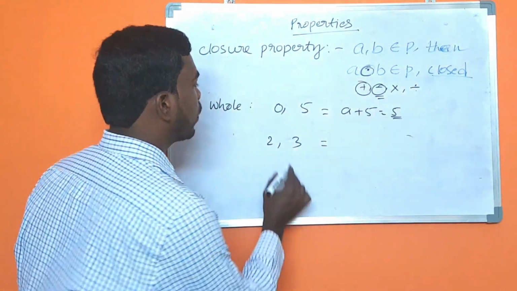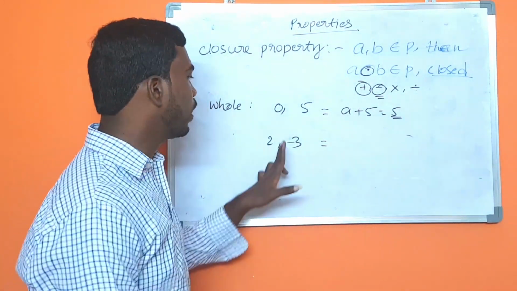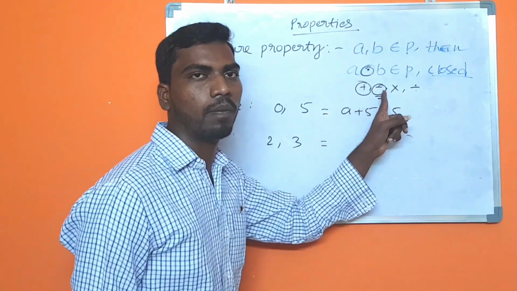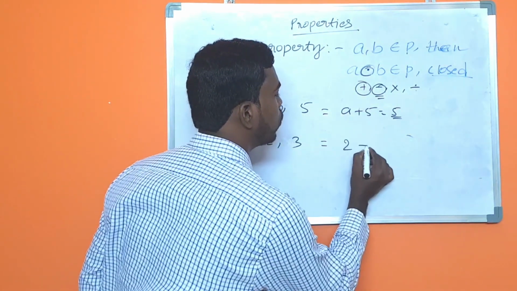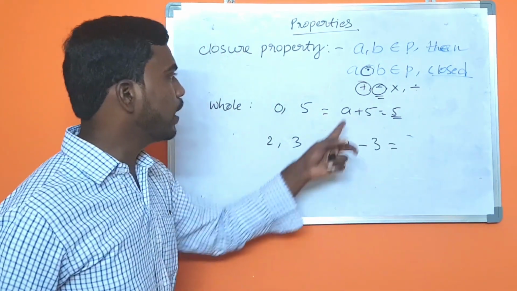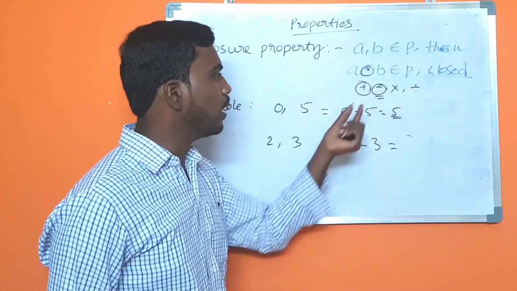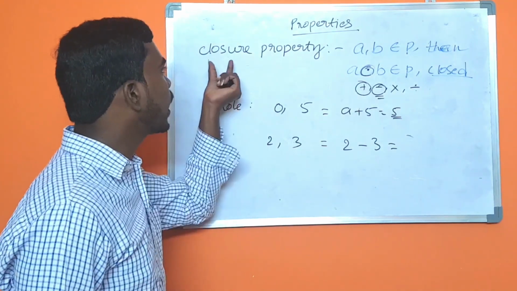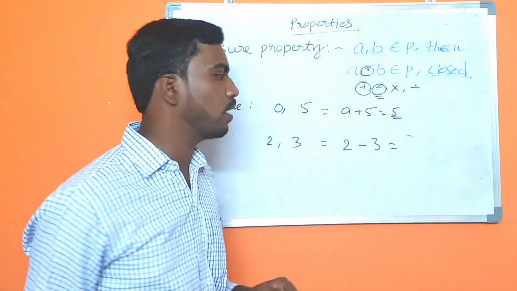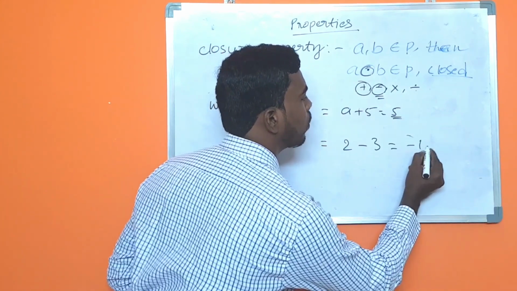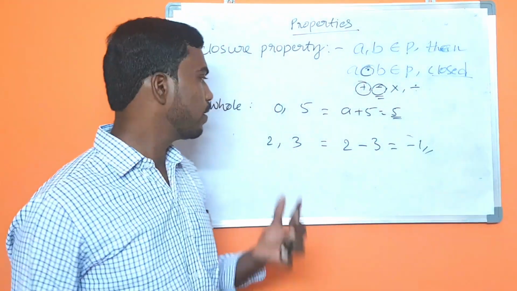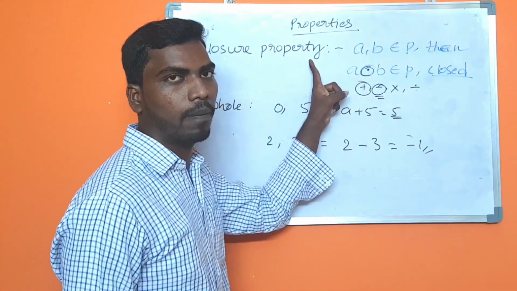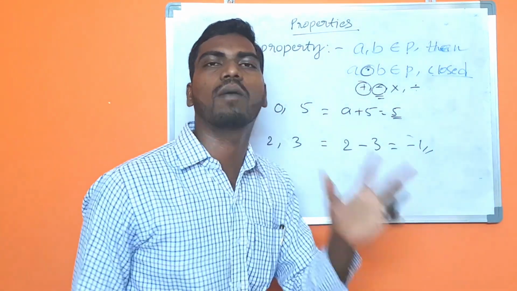Let's take two whole numbers, 2 and 3, and give the minus operation. 2 minus 3, where A is 2 and B equal to 3. 2 minus 3 equal to minus 1. Oh my god. Whole numbers are not following the closure property under the minus operation.